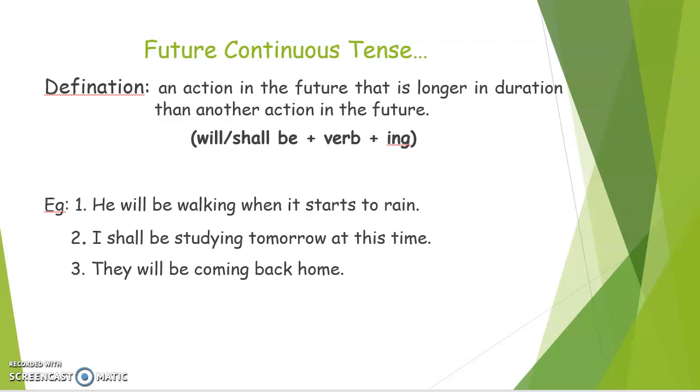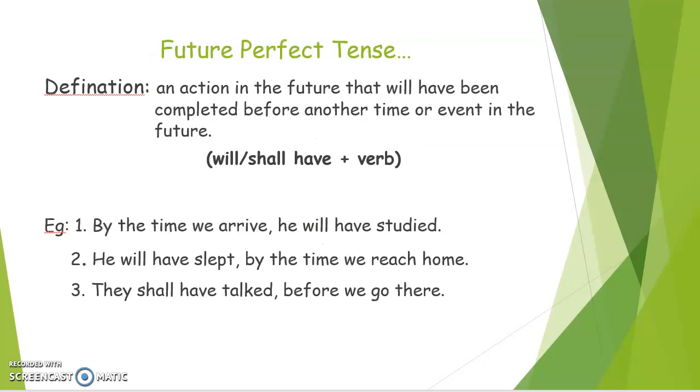Simple. Now let's see what is future perfect tense. An action in the future that will happen or that will have been completed before another time or event is known as future perfect tense. Simple. Anything that will happen in future for a perfect time is known as future perfect tense. What we will need for that? Will or shall have plus verb. Simple. By the time we arrive, he will have studied.